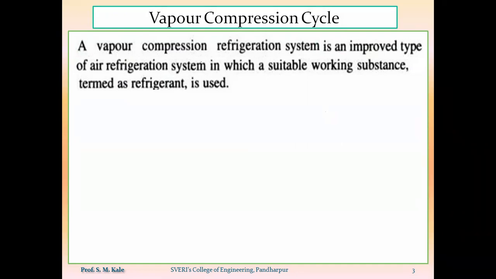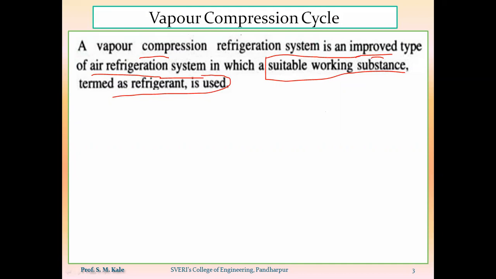Now, this VCRS, the vapor compression refrigeration system, is nothing but the improved type of air refrigeration system. And in vapor compression refrigeration system, we are going to use a suitable working substance, called a refrigerant, which will change its phase from liquid to vapor and from vapor to liquid.